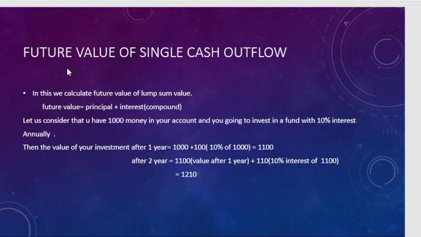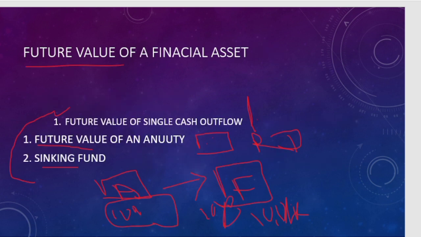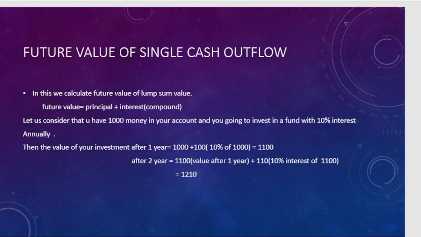Let's calculate in this class. We consider first the future value of single cash outflow. Consider an example. If you have 10,000 in your account and you invest in a fund with 10% interest rate, what will the future value be? Future value is your principal amount with interest, considering compounding. In this case, the principal amount is 10,000 and the interest rate is 10%.